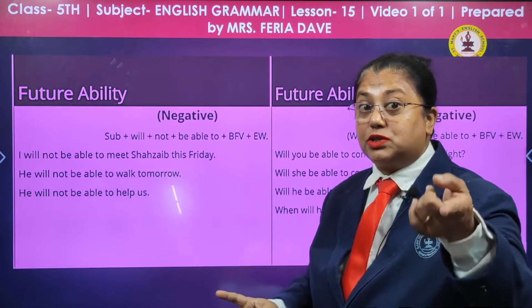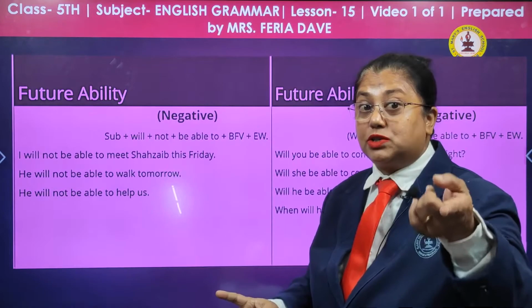Future ability is be able to. The present ability is can. The past ability is could. So remember these keywords, the modals which we use to construct correct sentences to express ability. He will not be able to help us. It's very simple if you apply the correct rule.